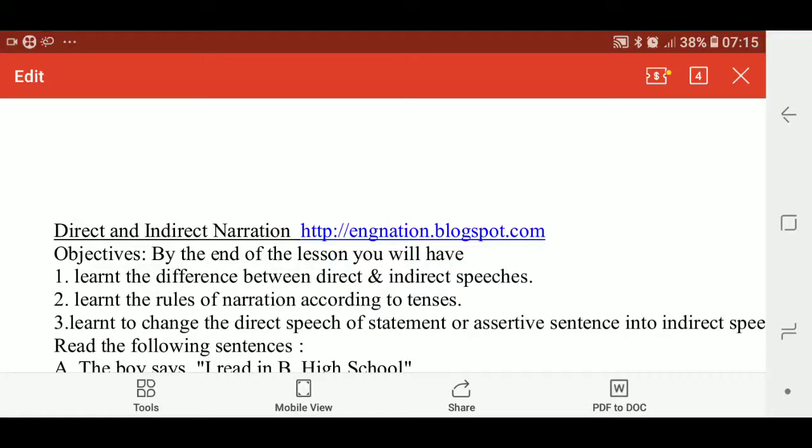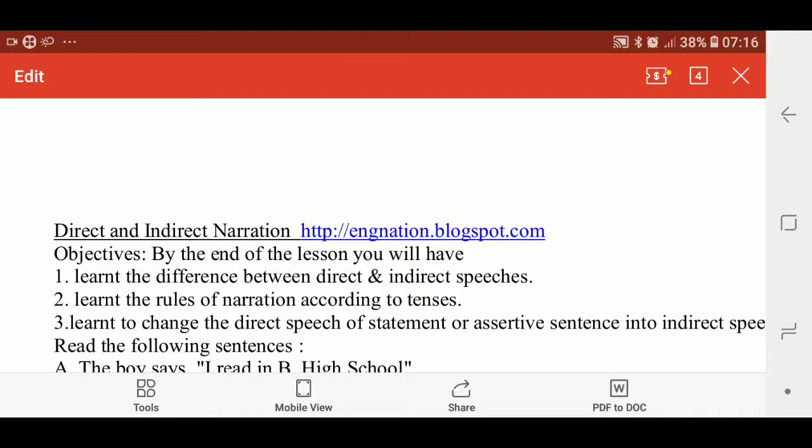The reporting of the words of the speaker without making any changes to it is known as direct speech. Direct speech is shown inside double quotation marks. It means direct speech is always written within inverted commas.